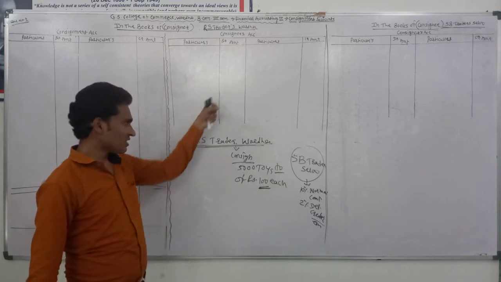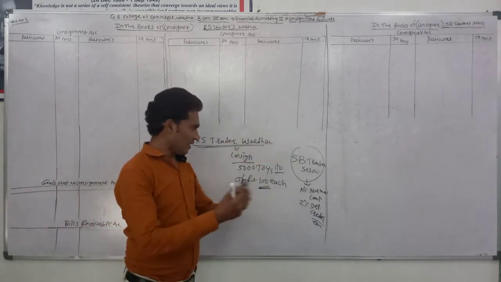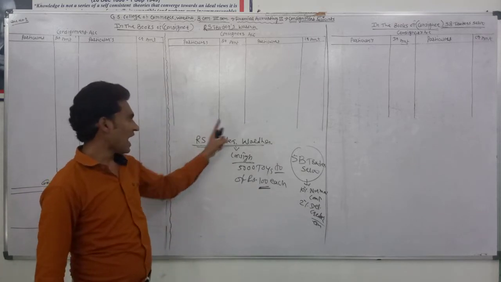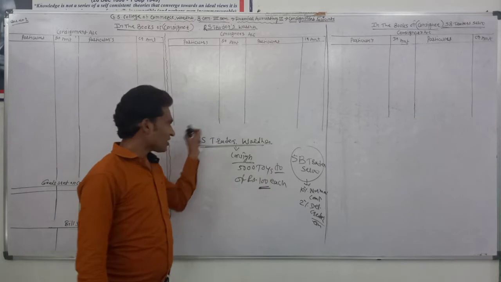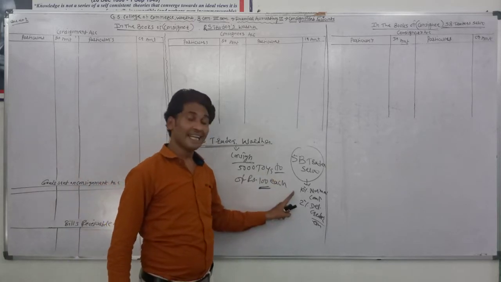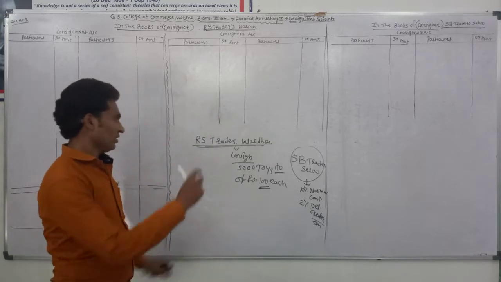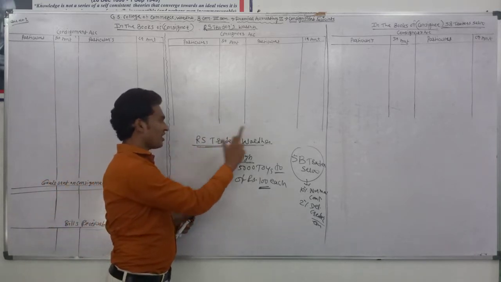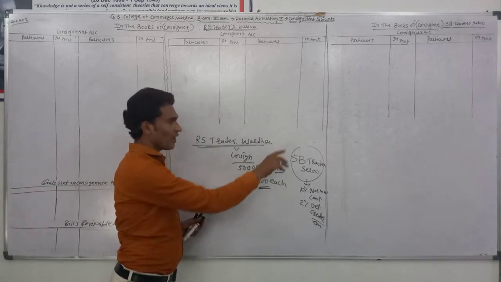When RS Traders consigned the goods to SB Traders for sale, at that time the deal was made between the consignor and consignee, RS Traders and SB Traders. They decided that RS Traders would allow normal commission at 10% and 2% del credere commission. And at the start of the consignment, RS Traders sent 5,000 toys of rupees 100 each to SB Traders.